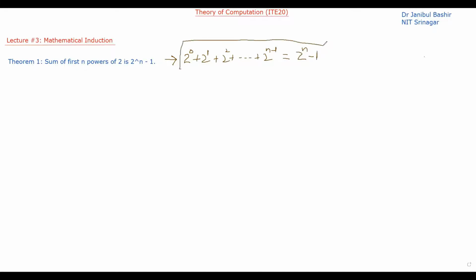So this is the statement. What it is saying is that the sum of the first n powers. So why have we taken only up to n minus 1? Because we have started from 0. The sum of the first n powers of 2 is 2 raised to the power n minus 1. So this is the statement, and we have to prove this statement.